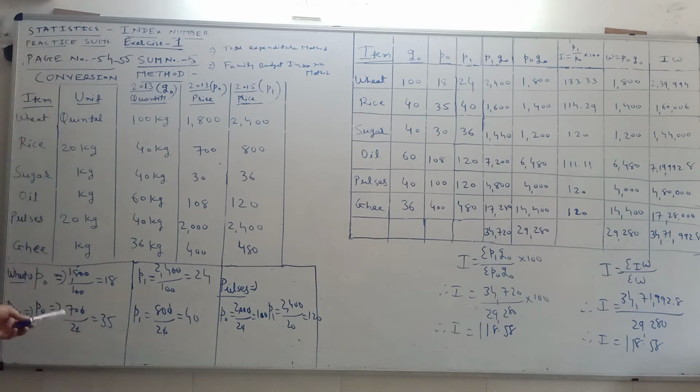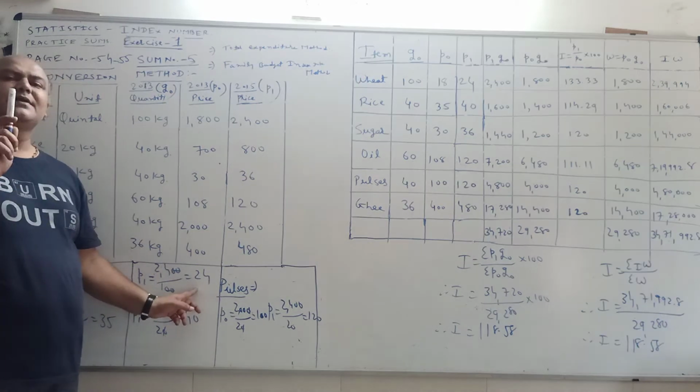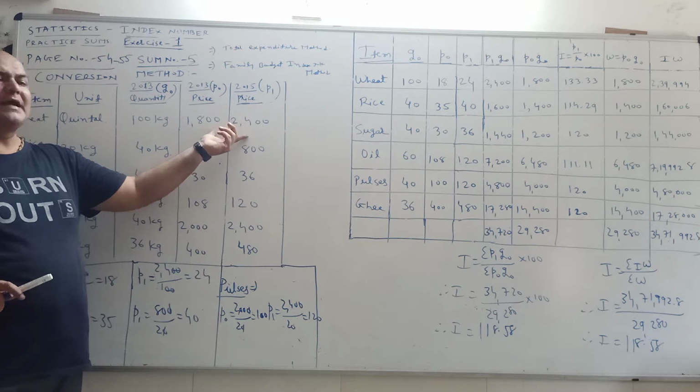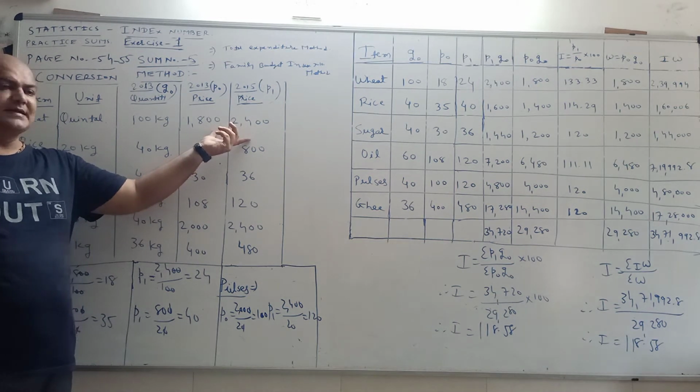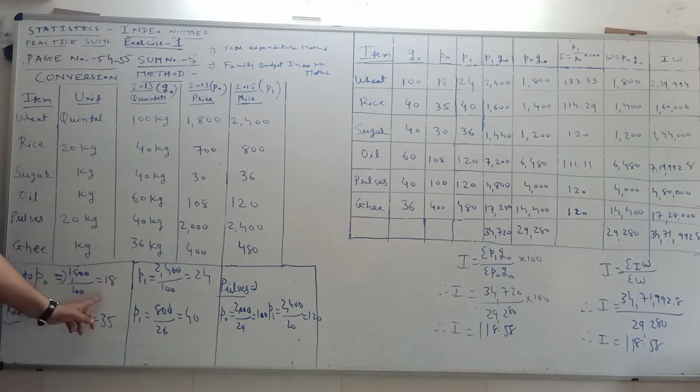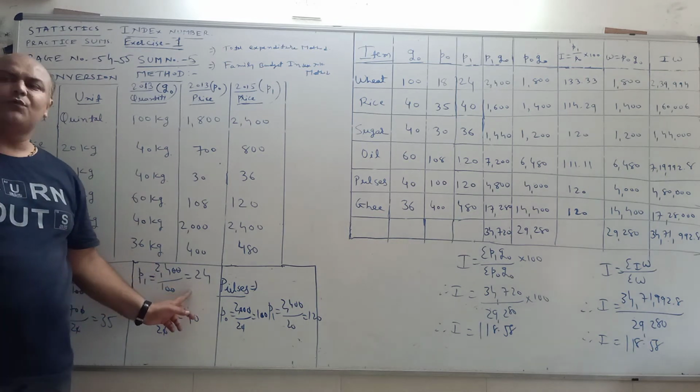So here is the calculation for it. Wheat P0 is equal to 1800 divided by 100, that is 18. For the current year price, it is 2400 divided by 100, so it is 24. Both the prices are converted into the new price. New price is P0 18 and P1 24.